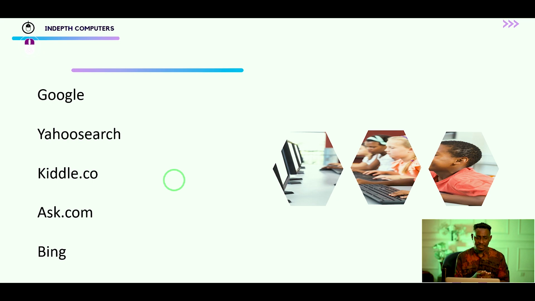Another thing is that if you are going to be using the internet, always let an adult be available or around to supervise. Always use the internet with adult supervision. That way you are safe. So like I would always say, Google is most effective, but let an adult be around you so that you are getting more information. I stand the chance to be corrected, but this is what I have discovered from using both Google and Kiduko.